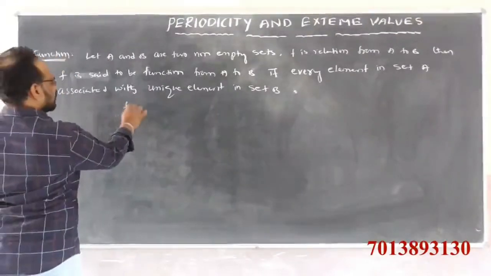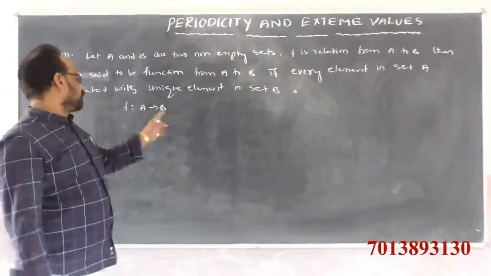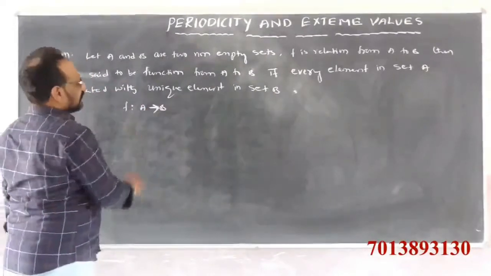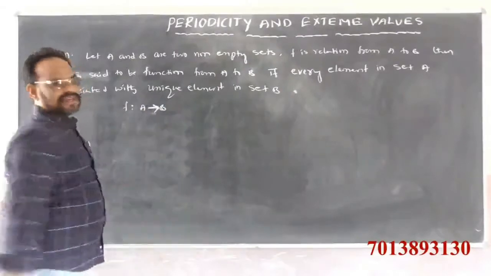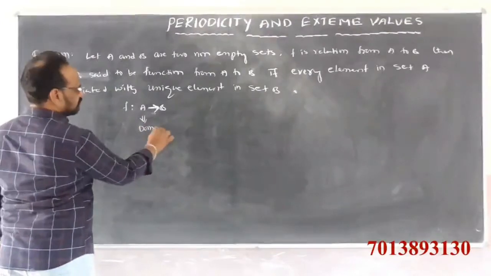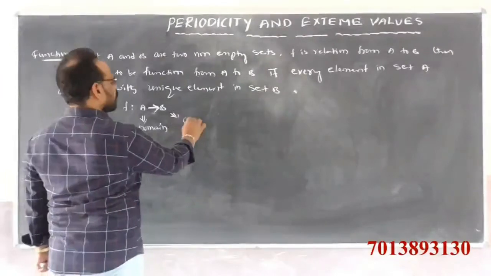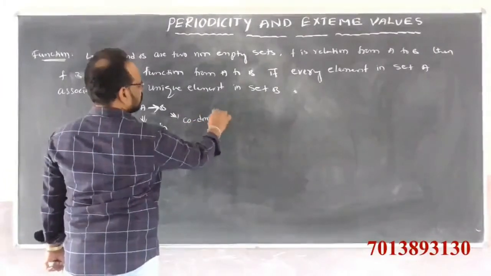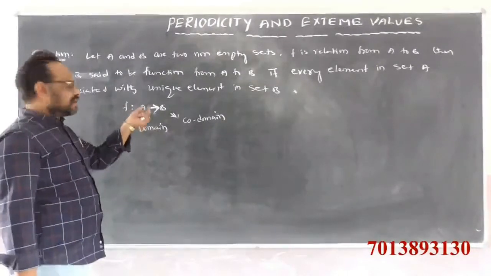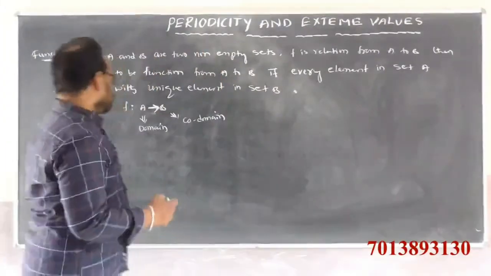It is denoted by F maps A to B. F is a function from A to B, or F is a mapping from A to B. Here A is called the domain of the function, and B is called the codomain of the function.